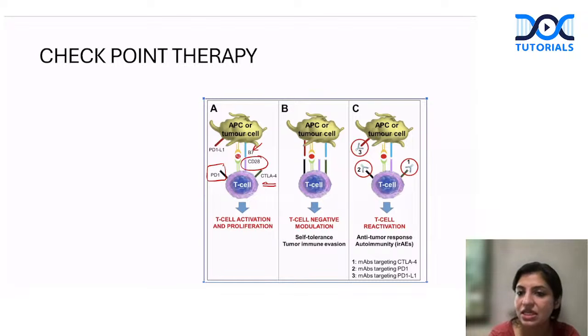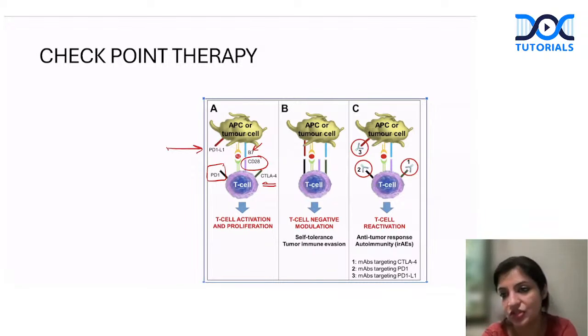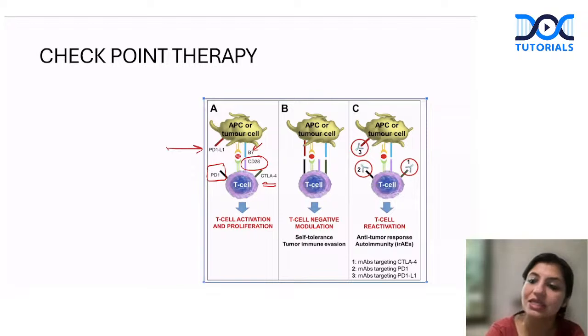So recently they found that the cancer cells basically start expressing PDL1. Cancer cells start expressing PDL1. So with the help of PDL1 on the cancer cells, they go and stimulate PD receptors on the T cells, which causes programmed death of the T cells. So T cells get suppressed. Okay, so that is how the cancer cells were killing our own immune cells. The second is CTLA4. So CTLA4 was causing T cell silencing.